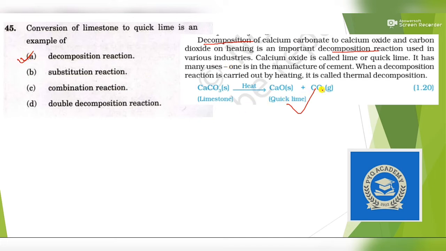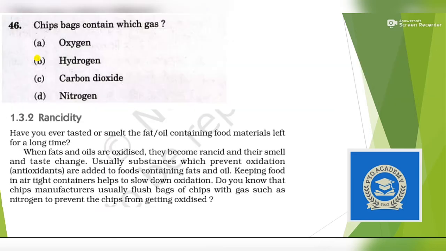And if it was reversed, then it would be a combination reaction. Okay, when quicklime CaO combines with carbon dioxide, it forms CaCO3. Then it would be a combination reaction. But in this question, we are having answer option A. Let's move to the next question.